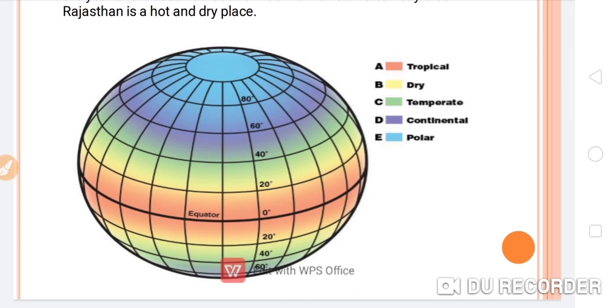The light green color represents the temperate regions, meaning there will be temperate climatic conditions. The blue color represents the continental. And the dark blue color, or the different color, represents the polar region. Okay students, so this is the representation of the different regions and different climatic conditions by different colors.